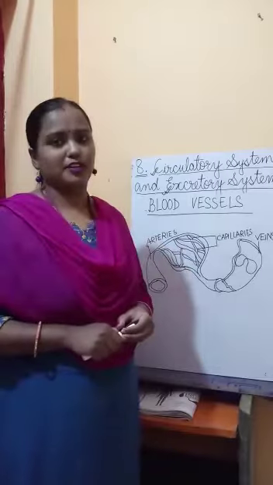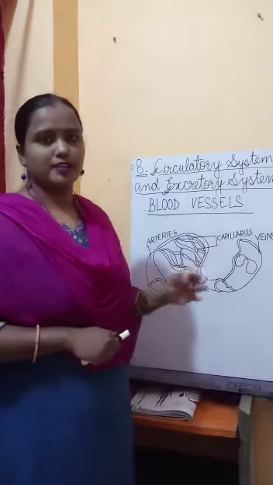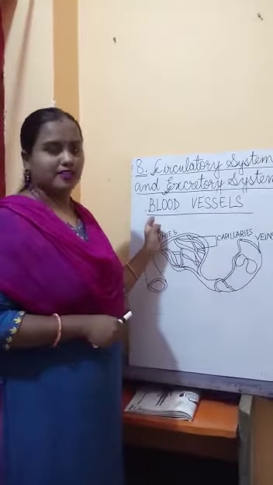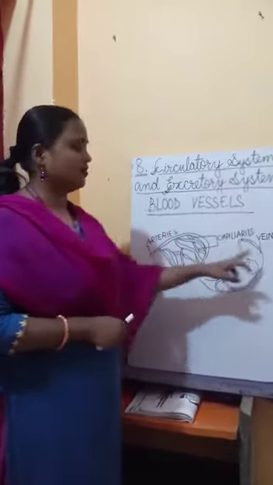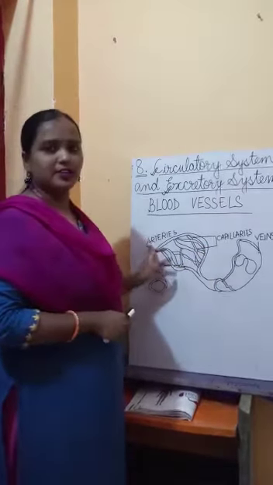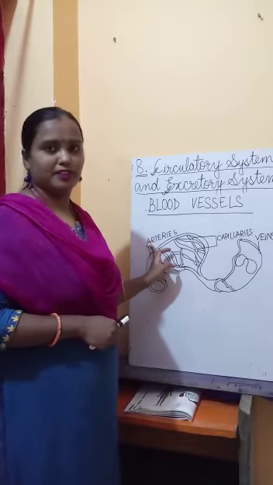Please go through this video once again and clear your doubts. So I am repeating it once again. There are three parts of the blood vessels: arteries, veins and capillaries. The function of the arteries is to carry blood to all parts of the body from the heart.